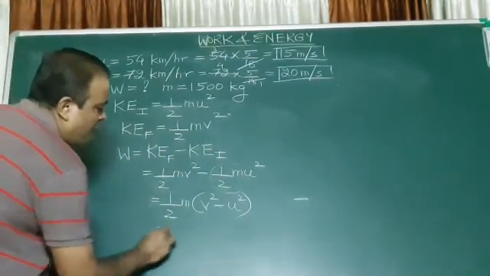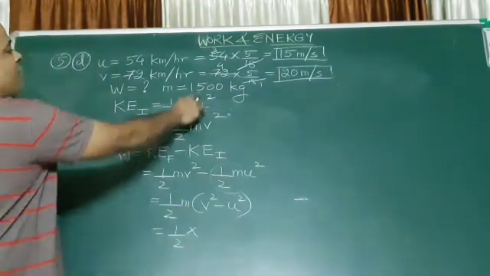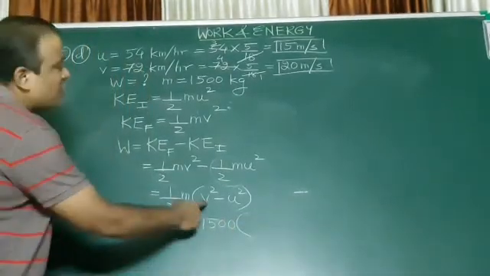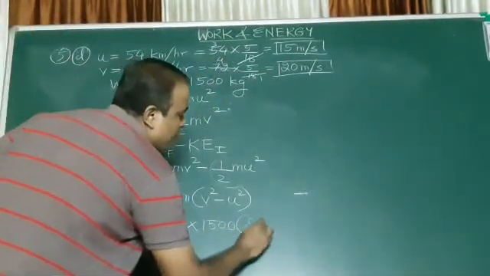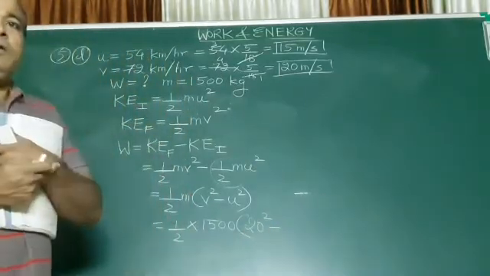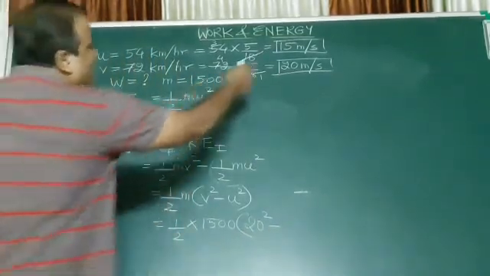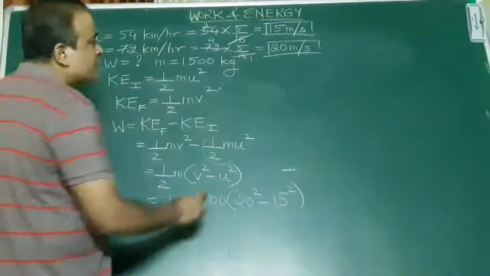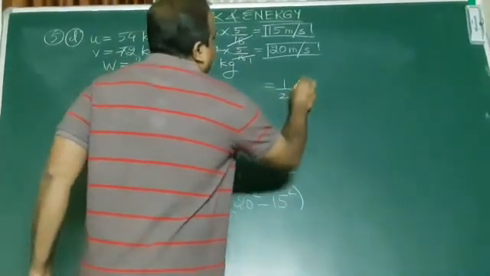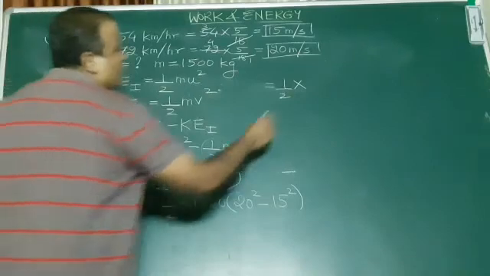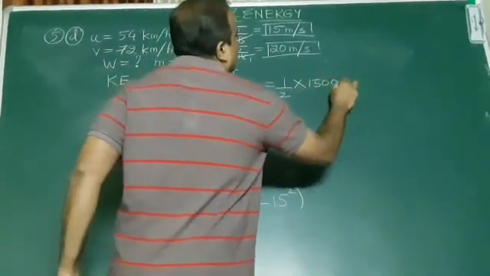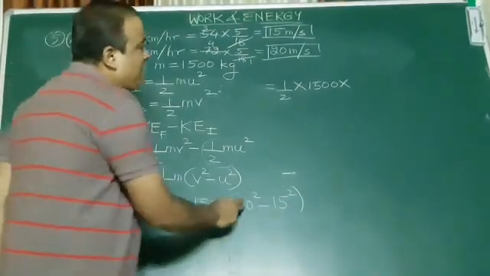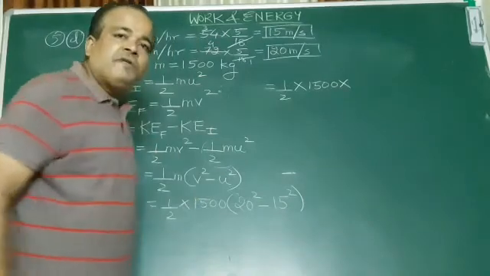So half into what is the mass given to you? 1500 kg. Open the bracket: v square, what is v? 20 square. And then u is 15 square. So you get half into 1500 into 20 square minus 15 square. Now 20 square is 400 and 15 square is 225.